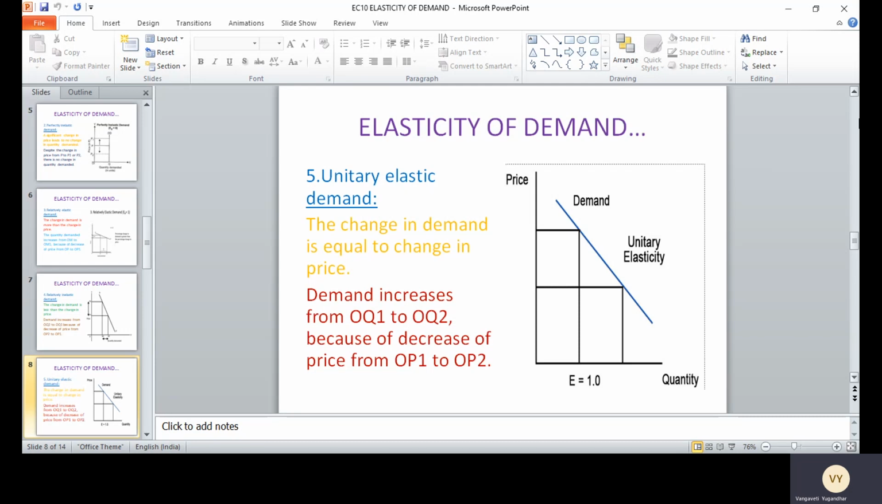Demand increases from OQ1 to OQ2 because of decrease of price from OP1 to OP2. Even though you don't find the letters here, you can assume them very easily. Demand is decreasing and increasing as price changes proportionately. So there is a direct relationship between price and demand. Change in the price leads to change in the demand. That's all regarding the elasticity of demand and its measurement.